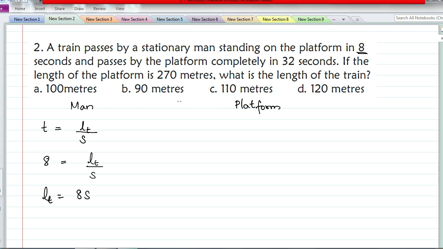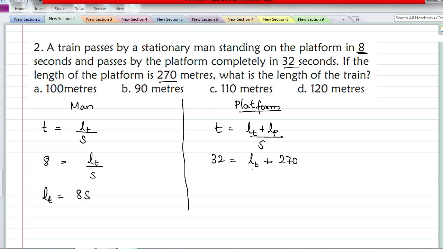Now I'll consider the platform. So in the second case, time taken is length of the train plus length of the platform divided by speed of train. So the time taken in this case is 32 seconds. Length of the train is not known, which is what we are supposed to find. Length of platform is given to be 270 meters, divided by S. Now I'll use this result. Length of the train is equal to 8 into S.